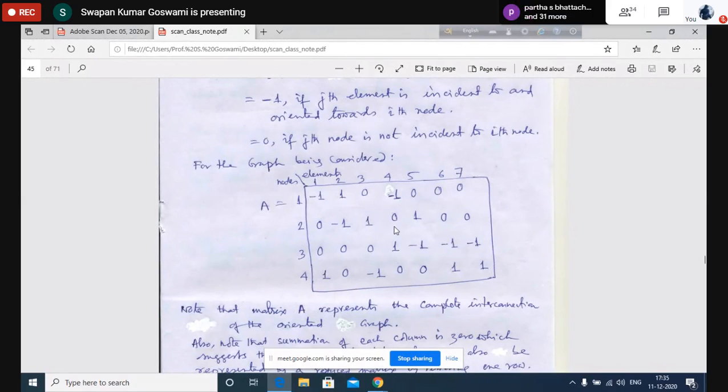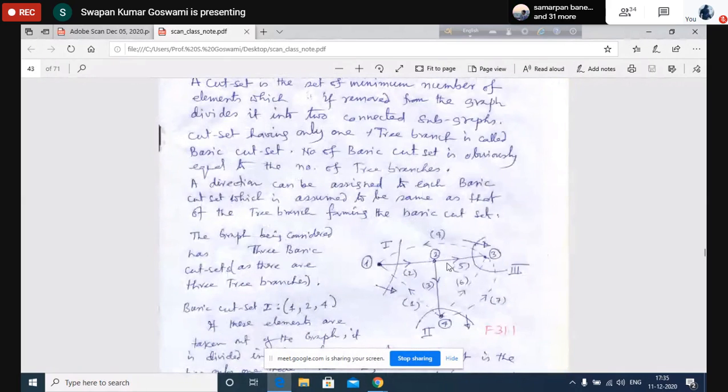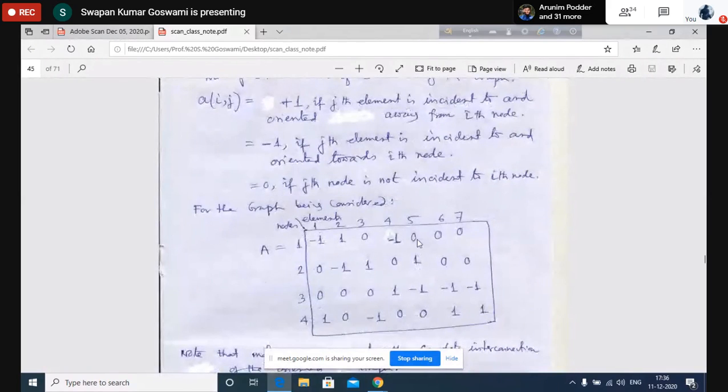Element number 5 is between 2 and 3, so the entry will be at the second row and third row. The second row, fifth column will be +1, and the third row, fifth column will be -1, because it is away from node 2 and towards node 3.